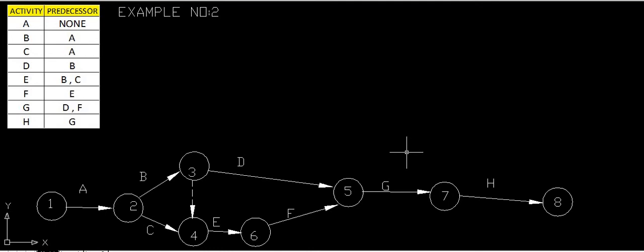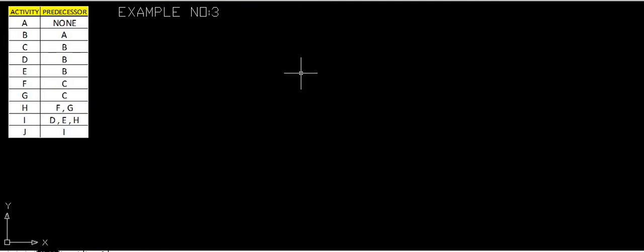We will see the next problem as the third problem. This third example is again very important. Again there are two columns given: the first column is the activity column and the next column is the predecessor column. Depending upon the predecessor, we have to draw the activities. Only after completion of the previous activity can we carry out the next activity. Depending upon this, we will again draw the network diagram.